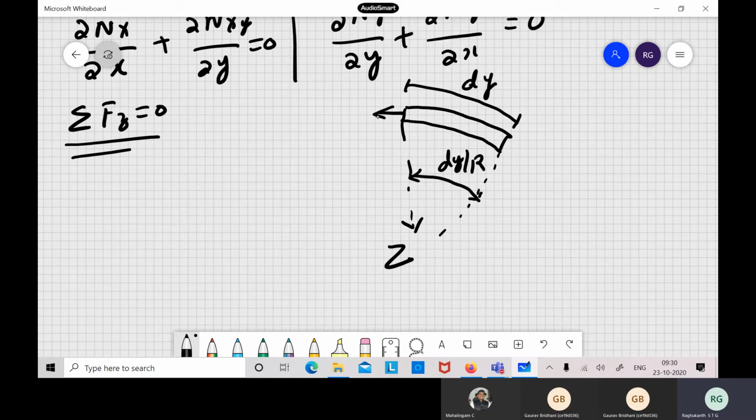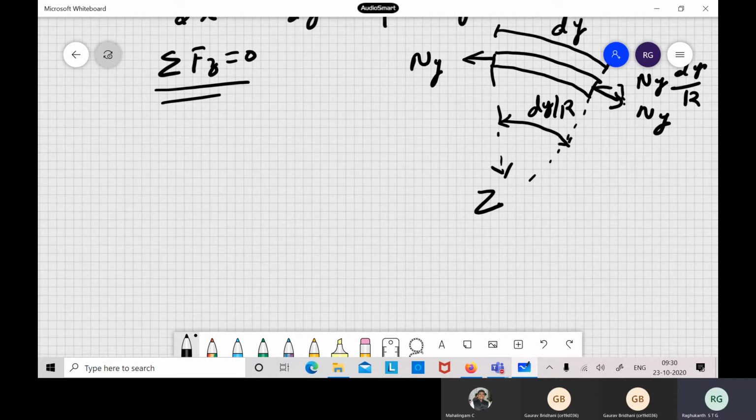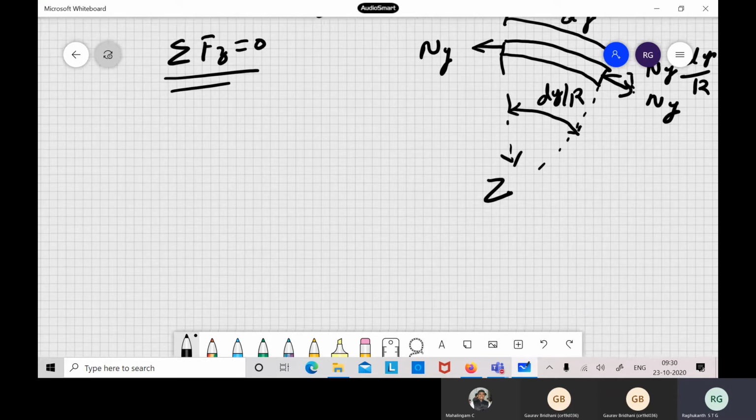We have ny here and ny here, so ny will have a component, ny into dy by r, in this direction. In the x direction, if theta is very small, as we neglected previously, cos theta is 1 and sin theta is the same as theta. So in the z direction one extra term comes in, and this has to be included in our calculations.